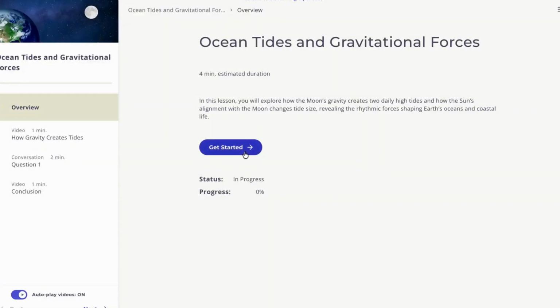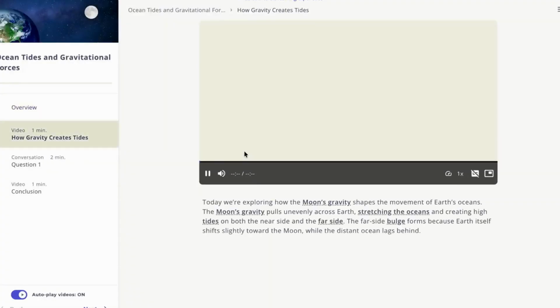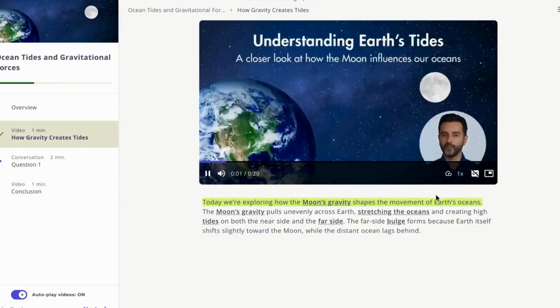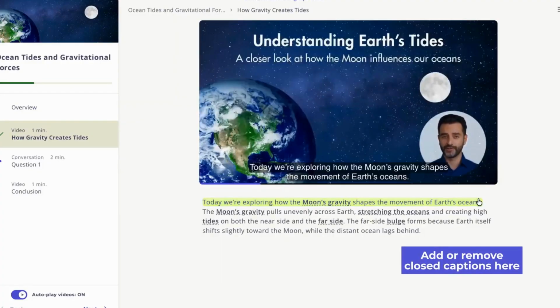Kyron lessons include a combination of different elements. To start, you will get a content review. Today we're exploring how the moon's gravity shapes the movement of Earth's oceans.